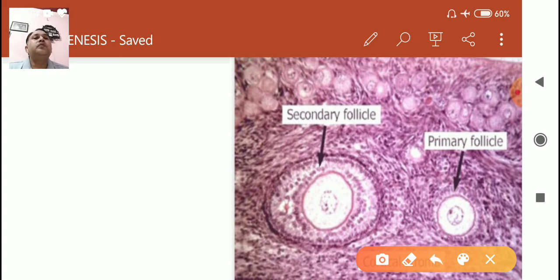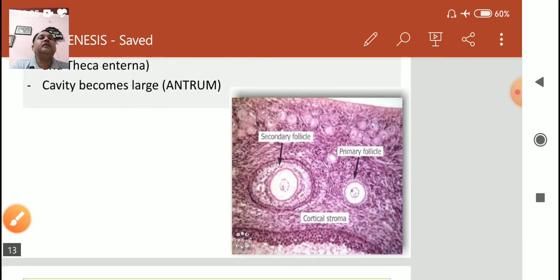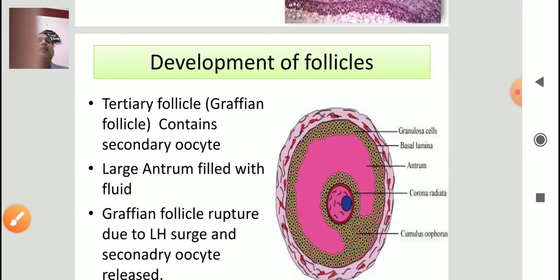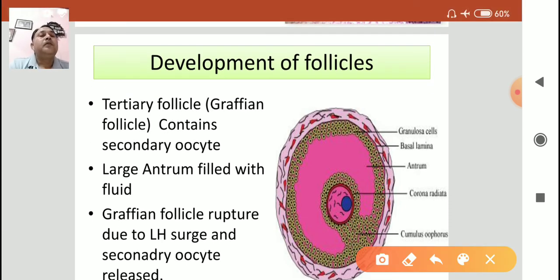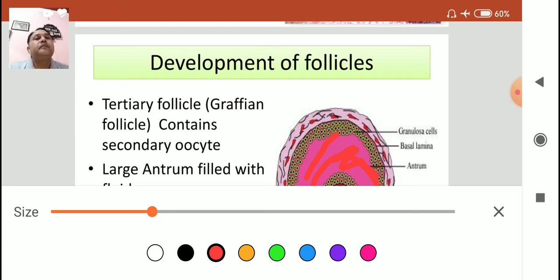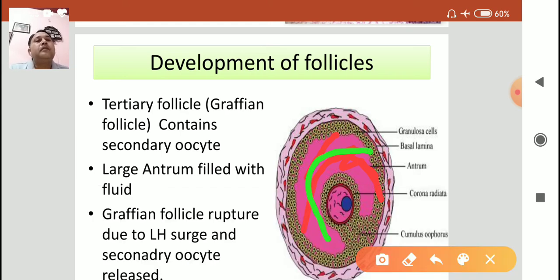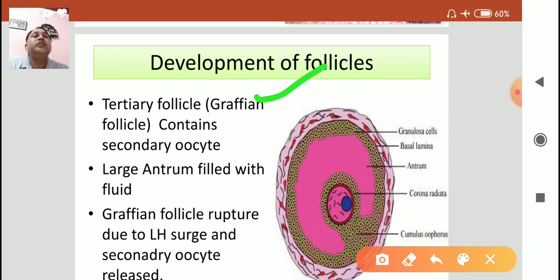So during the formation of the ovum, the primary follicle will convert into the secondary follicle, and finally, when that large cavity is filled with fluid, that cavity is also known as the antrum, and it is then known as the Graafian follicle. So the Graafian follicle is actually the matured secondary follicle.